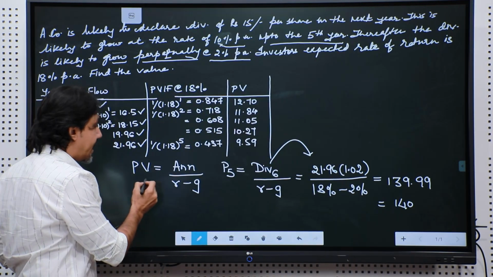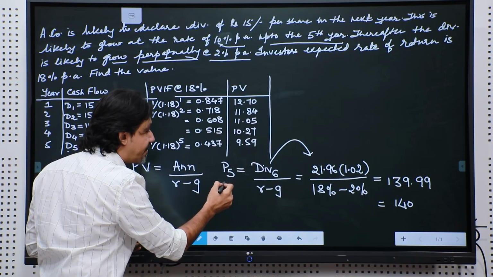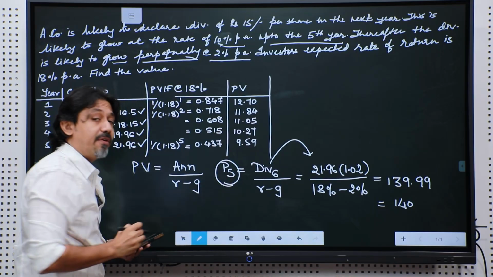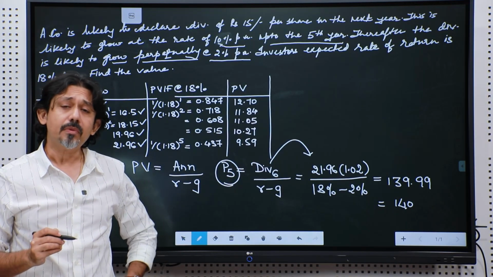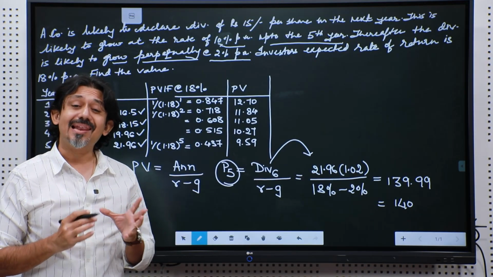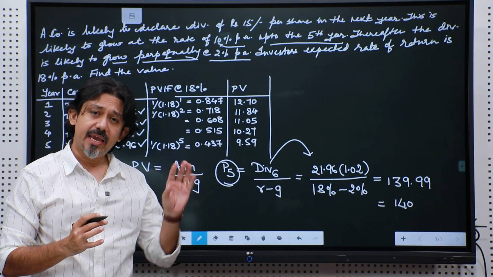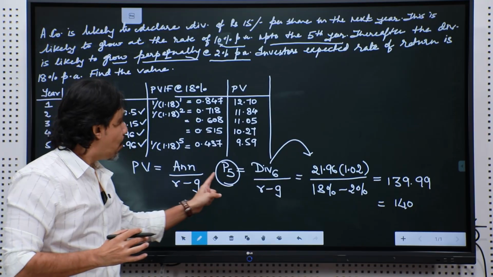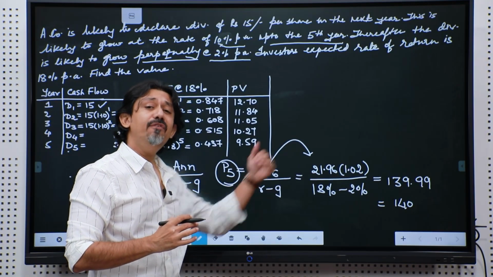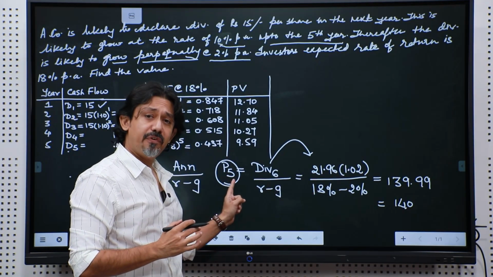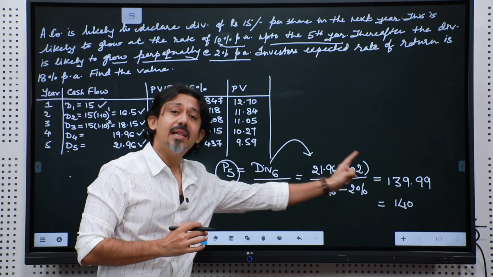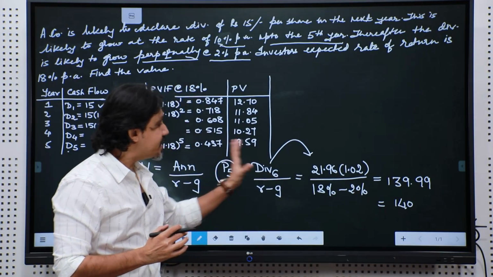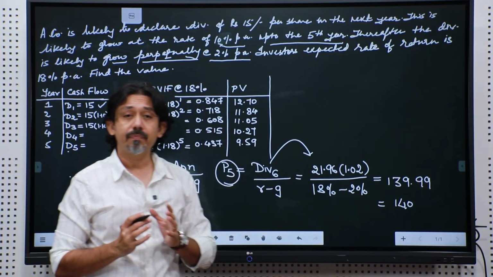What does 140 indicate? It indicates the value of the 5th year. So, what is the likely value of the share 5 years from now? Whatever it will earn in future. What is the future for the 5th year? 6th year till infinity. So, what does this 140 capture?